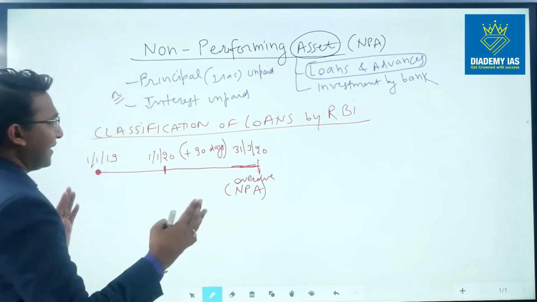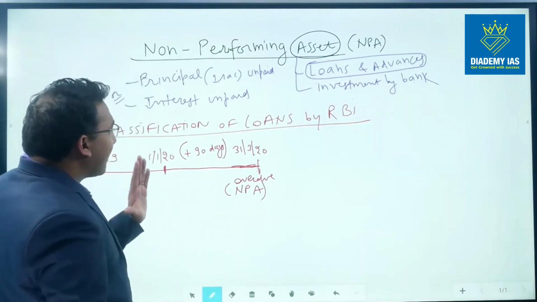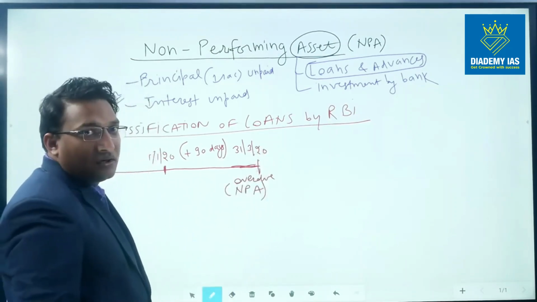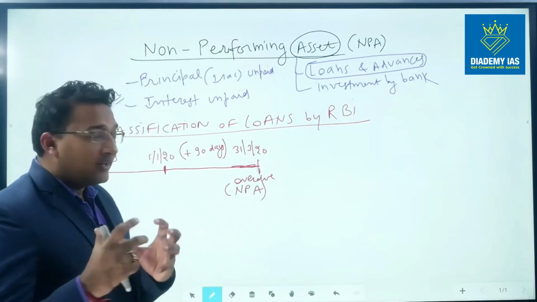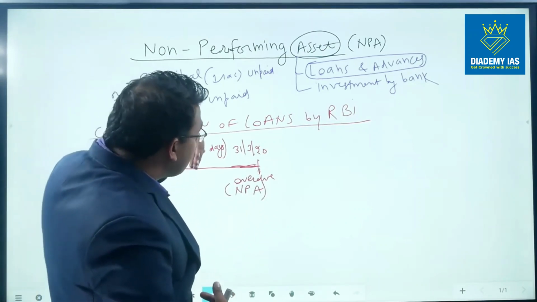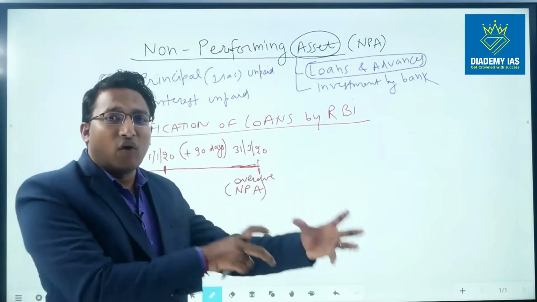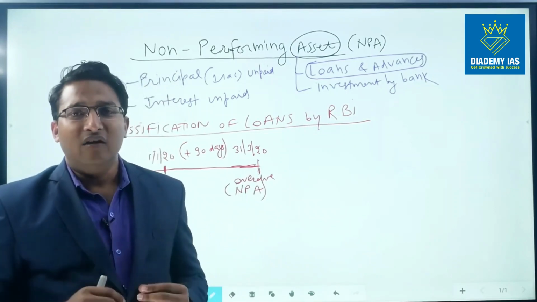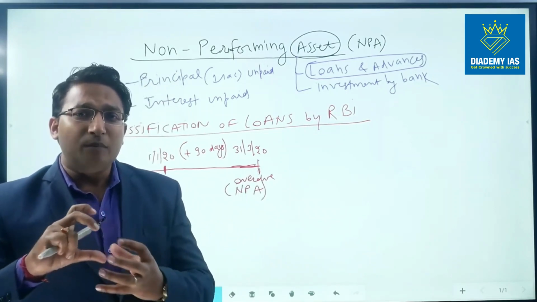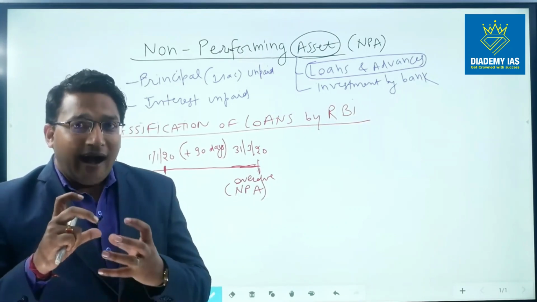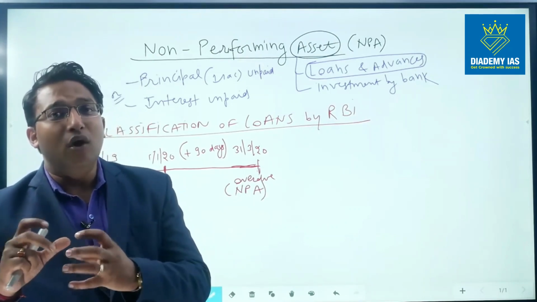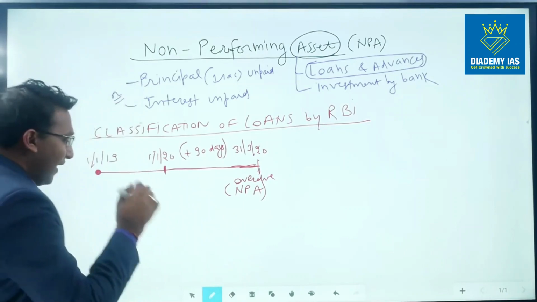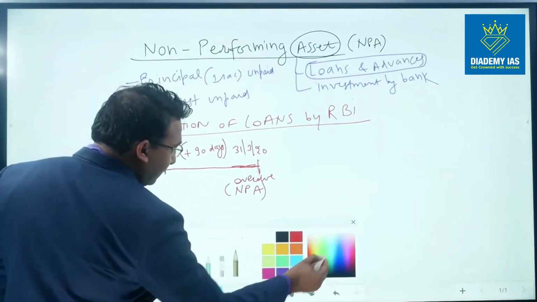Now the question arises, what is the condition of this amount between 1st of January and 31st of March? During this time, is there any classification of this loan, or does it directly become NPA? Before 2014, there was no focus upon this period. But in 2014, when the government realized that the proportion of NPA was becoming very, very big, the RBI came up with a new term called Special Mention Account, SMA, right? So the term SMA was introduced in 2014.